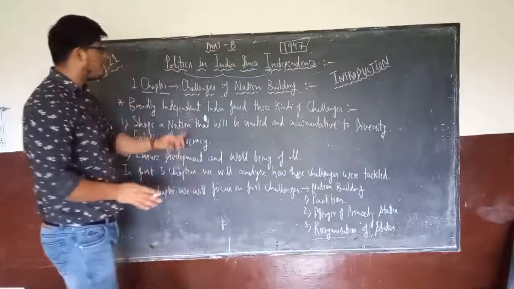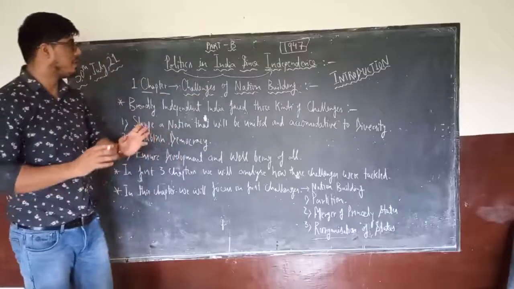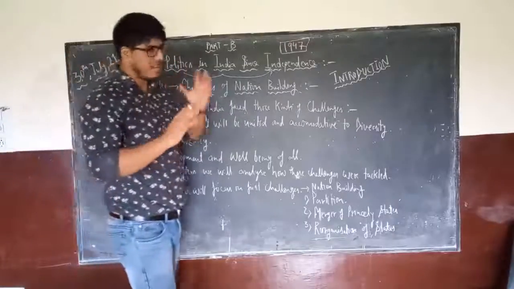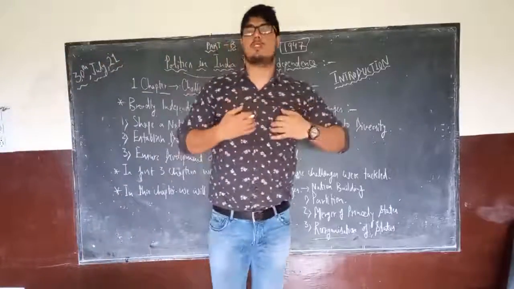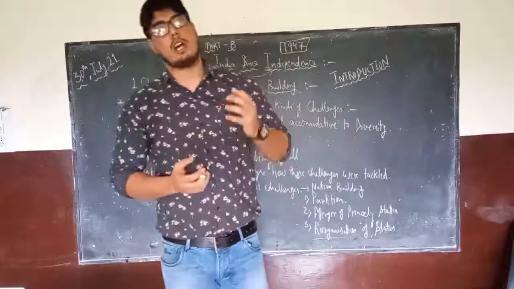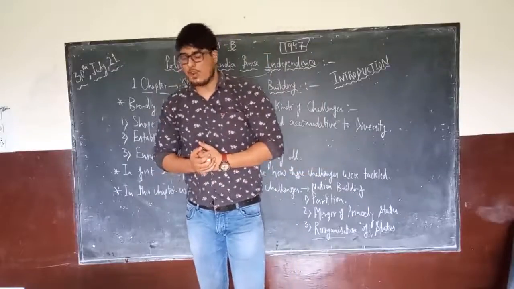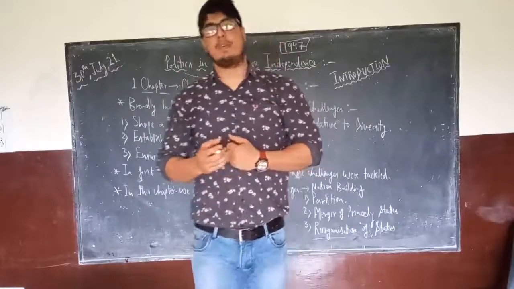But once we talk about the challenges of nation building, we were facing multiple challenges. You can imagine the situation. Imagine yourself as a part of the freedom struggle, or as a citizen of the country during the national movement of freedom. What would have been your ideas?